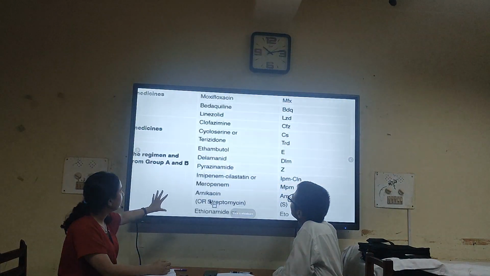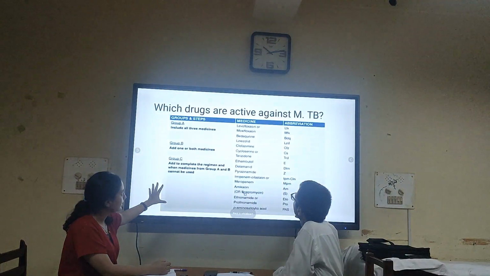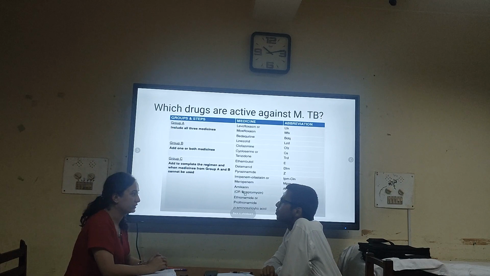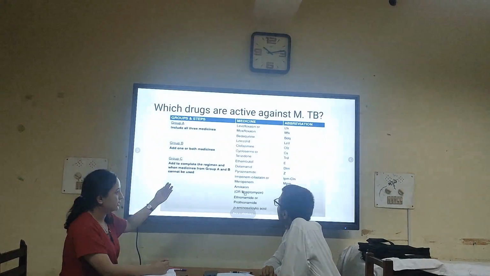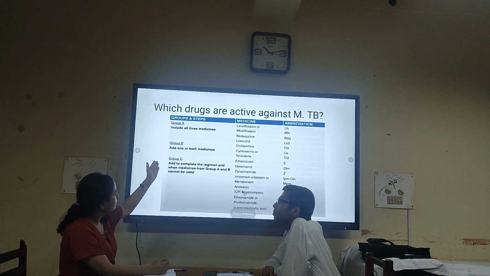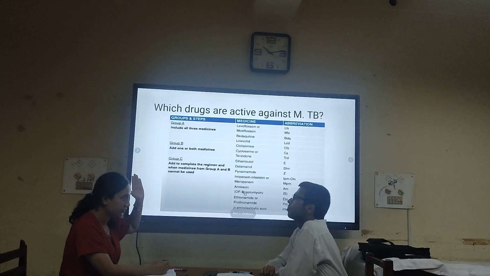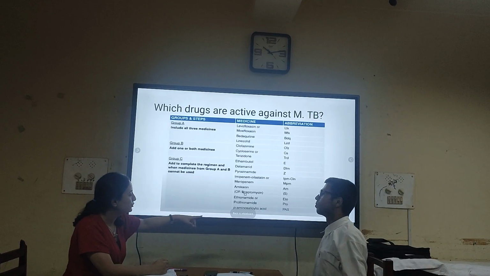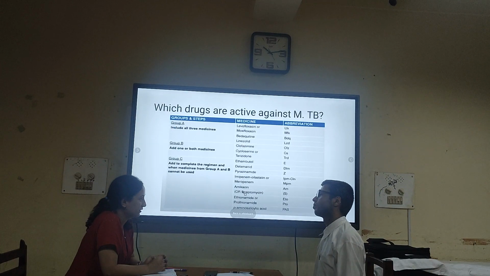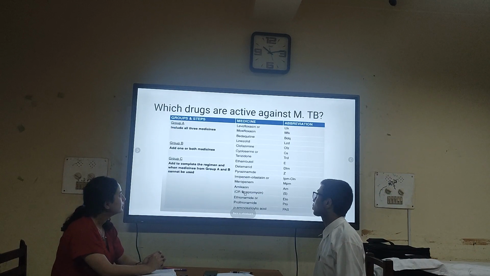So from this list, we understand that these bacilli are more susceptible to levofloxacin or moxifloxacin, and they're least susceptible to the drugs at the bottom. Yes, you understood right.